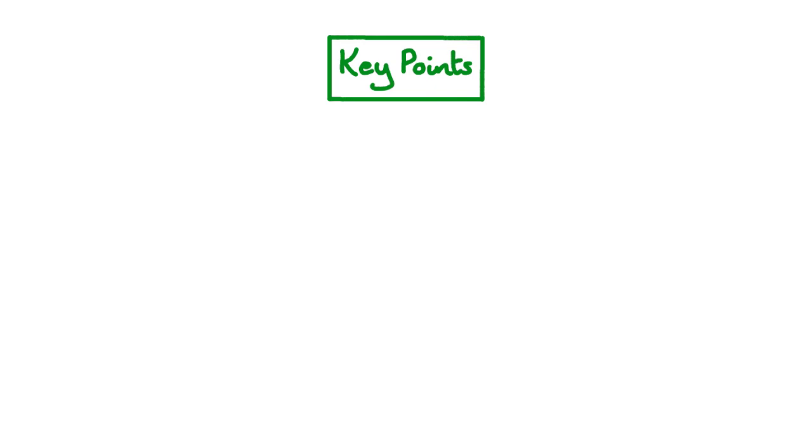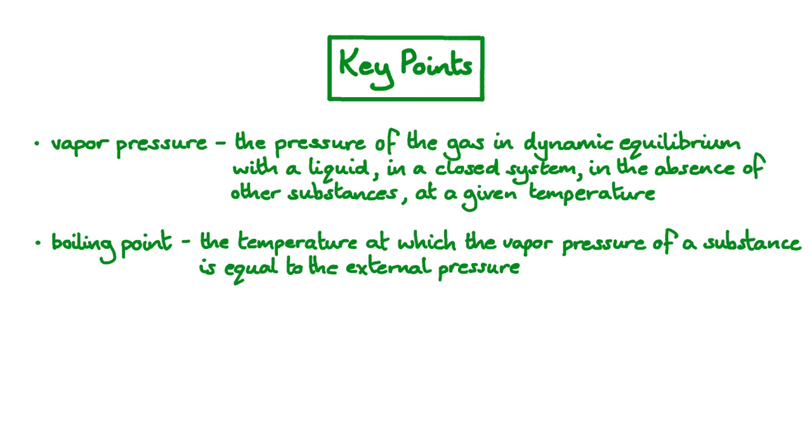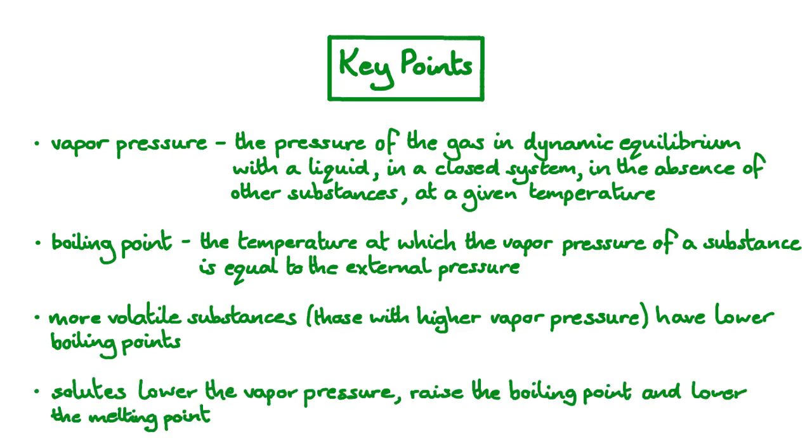Let's finish off with the key points. The vapour pressure of a substance is the pressure of the gas that is achieved when we establish dynamic equilibrium with the liquid substance in a closed system in the absence of other substances at a given temperature. The boiling point of a substance is the temperature at which its vapour pressure is equal to the external pressure. More volatile substances, which are substances with higher vapour pressures at a given temperature, will have lower boiling points. And adding solutes to solvents like water lowers the vapour pressure, raises the boiling point, and lowers the melting point.